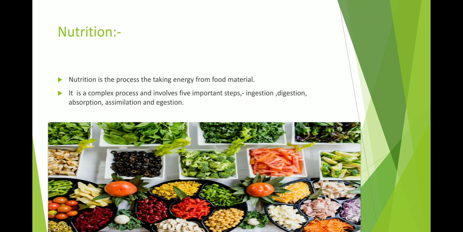So what is nutrition? All living things need food. So why do we need food? Because of nutrition. And why do we need nutrition? Because of the energy.